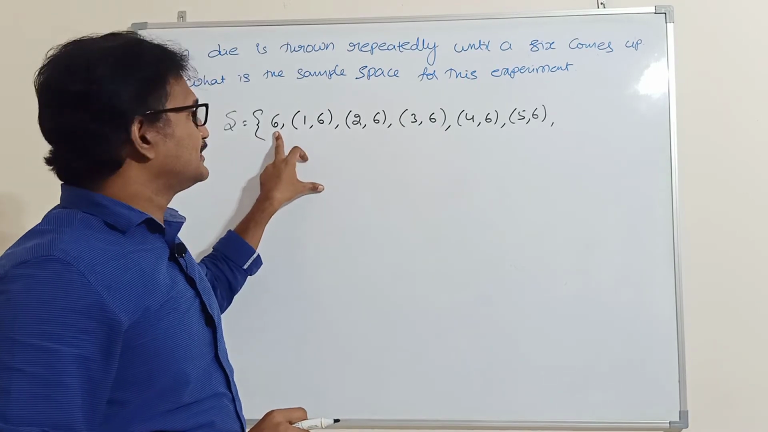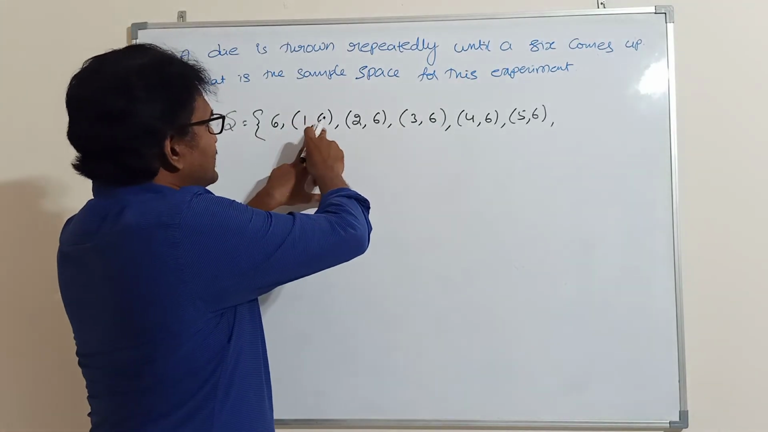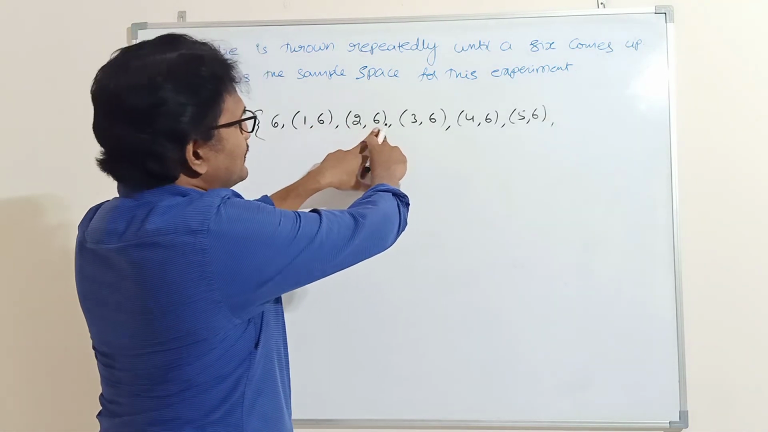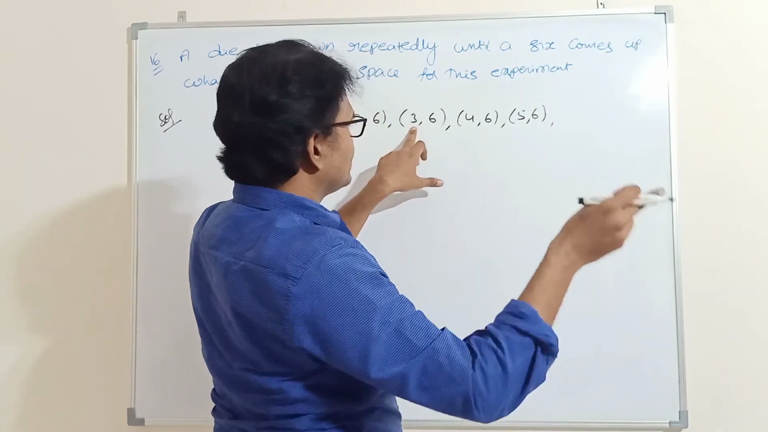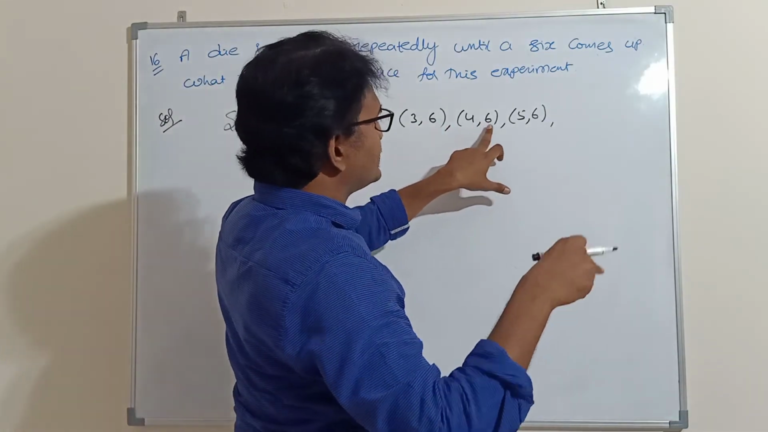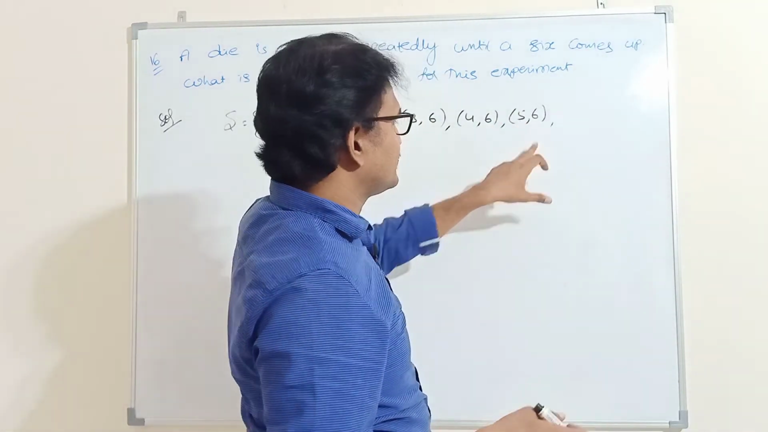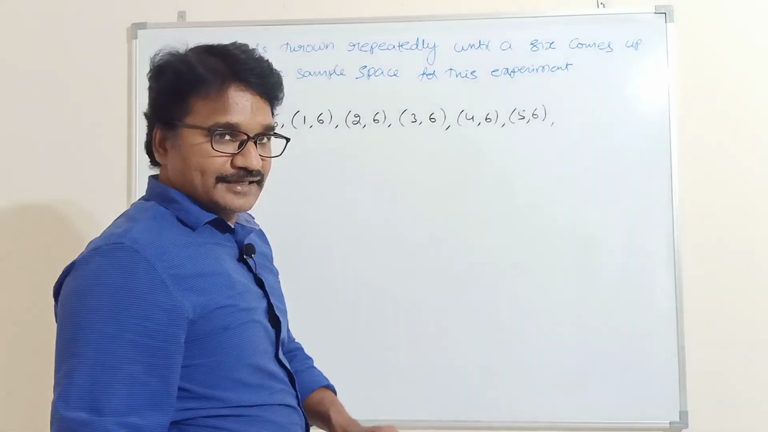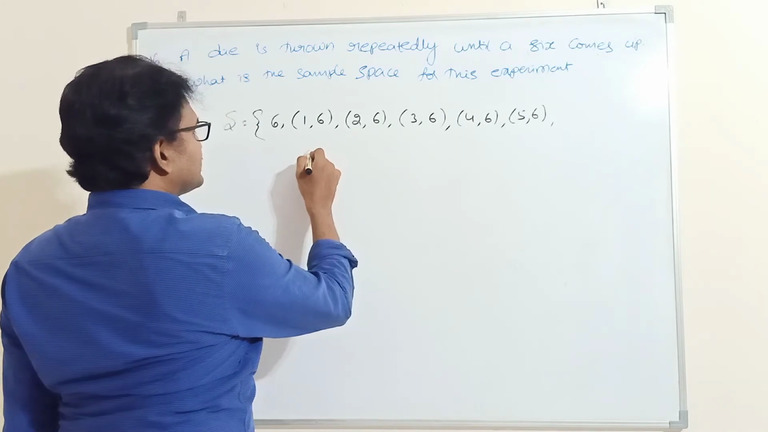Next, 6 is possible. In the first attempt 1, second attempt 6 is possible. In the first attempt 2, second attempt 6. In the first attempt 3, second attempt 6. In the first attempt 4, second attempt 6. In the first attempt 5, second attempt 6. Or if in your first attempt and second attempt you didn't get 6, then how do we write the sample space?